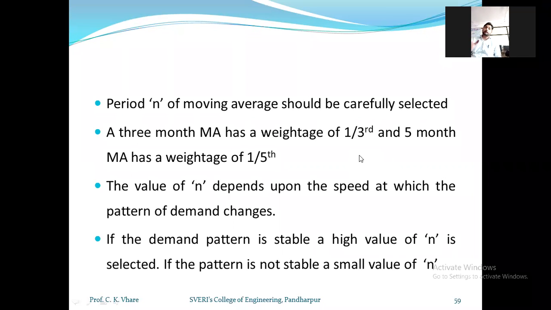When this weightage remains constant for every value, like I'm saying 1/3 weightage or 1/5 weightage, then that moving average is called a simple moving average.